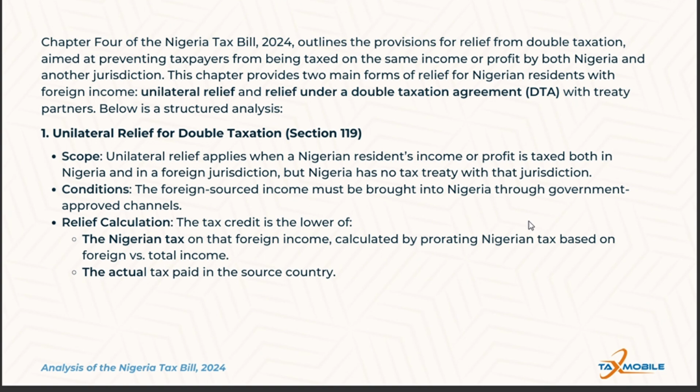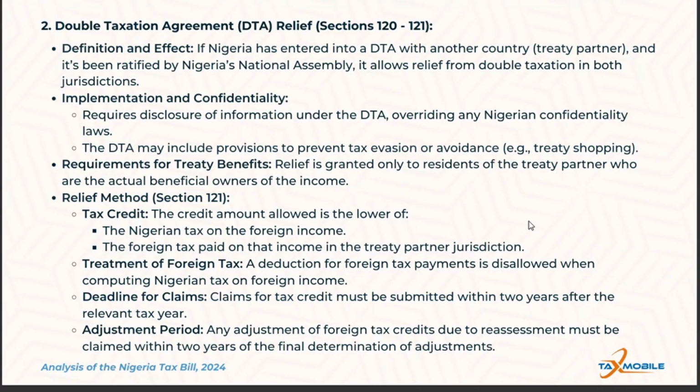Now, for double taxation relief. A double taxation agreement is a treaty between Nigeria and another jurisdiction that ensures relief from double taxation for individuals and businesses earning cross-border income. For a double taxation agreement to be effective, it must be ratified by the National Assembly of Nigeria.